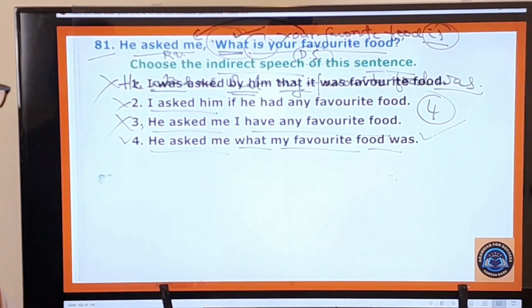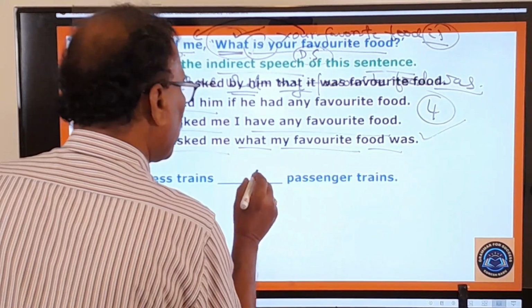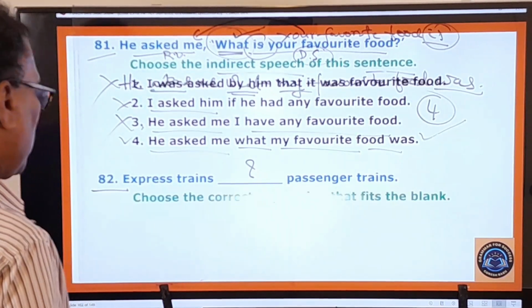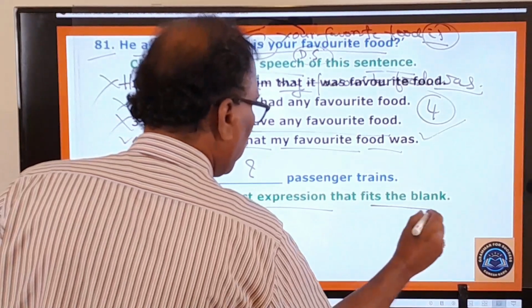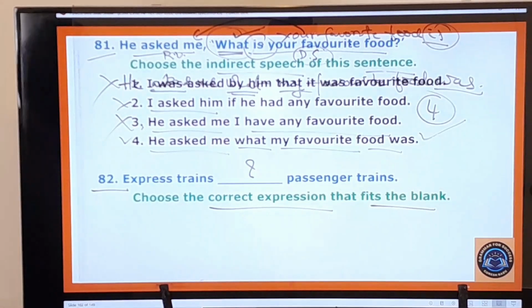And now you move on to the next question. 82nd question. Express trains dash passenger trains. What is to be used in this blank? Now let us look at the options given. So choose the correct expression that fits the blank. So that is the instruction given by the examiner.